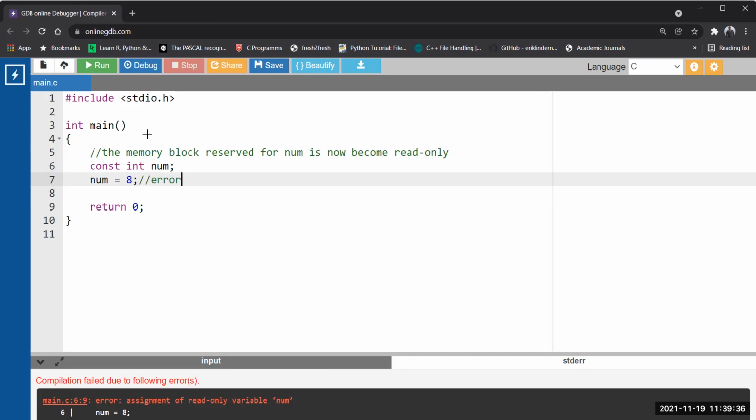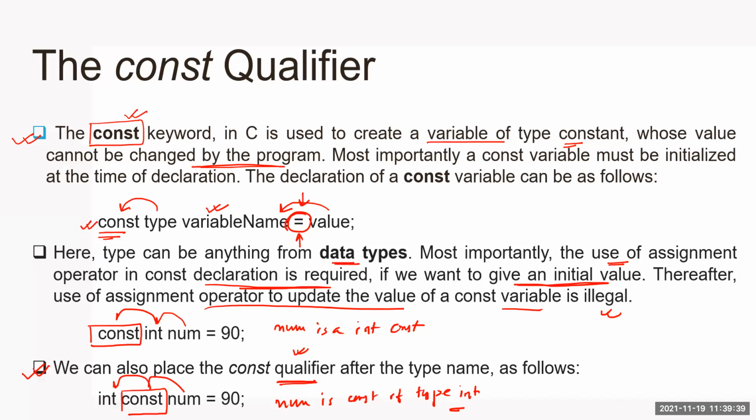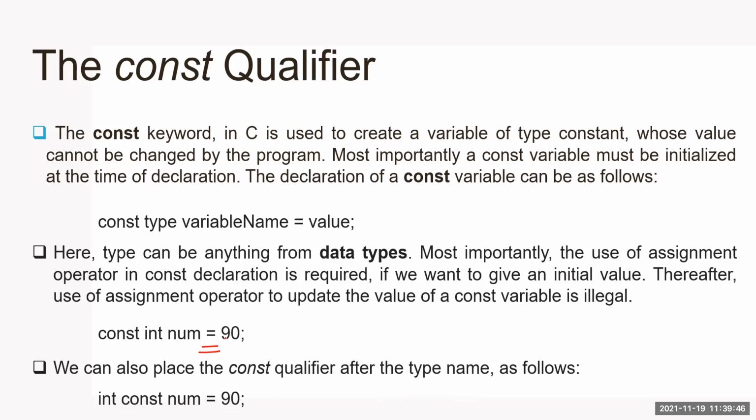So that's why I mentioned that this assignment operation is necessary. Why? Because later I cannot use this assignment operator to update. So constant means initialize it at the time of declaration. Later you cannot modify.